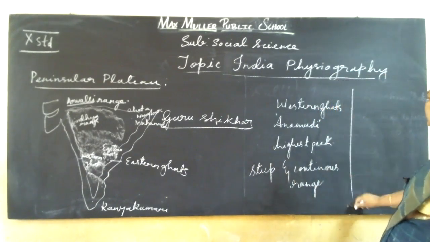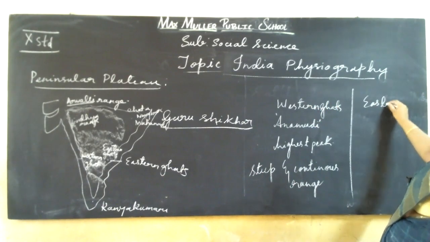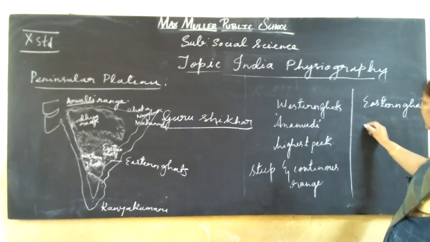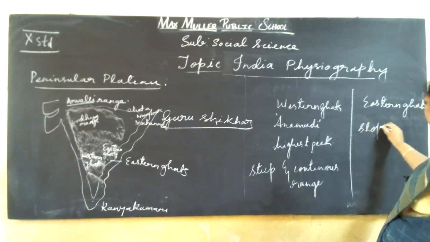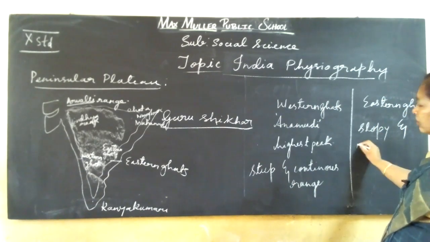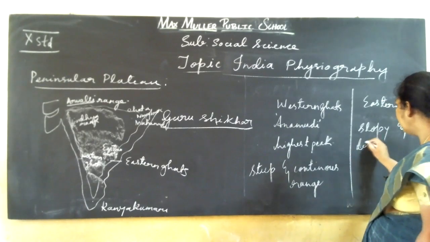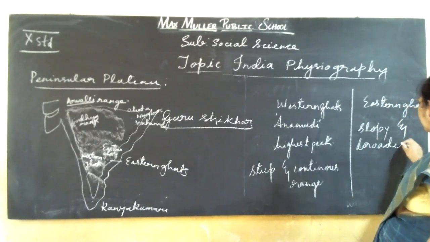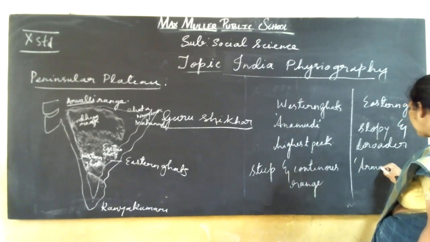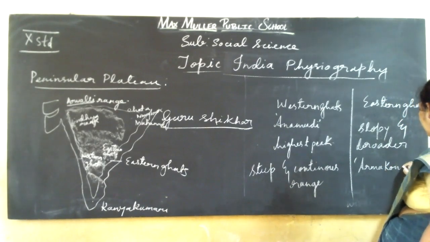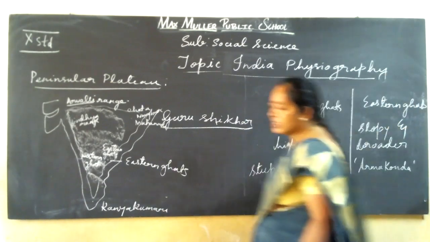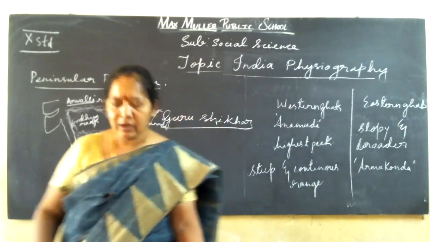And next we see the Eastern Ghats. Eastern Ghats are sloping and they are not continuous. They are broader. And the highest peak is Armakonda. Armakonda is the highest peak. And next we see the importance of these peaks.